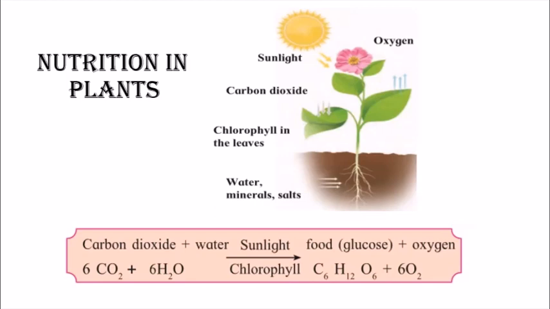The formula for glucose is C6H12O6, and along with food it also produces oxygen that it gives out in the air, and that oxygen is then inhaled by us. That is why we say that plants take up carbon dioxide and give out oxygen. So in the preparation of food, the plant also produces oxygen.